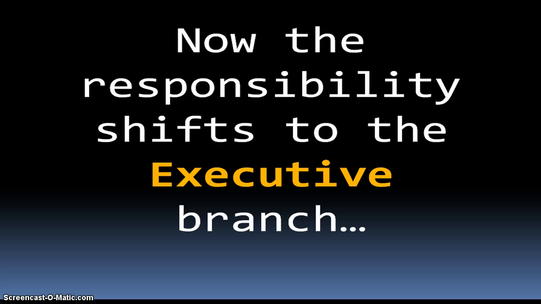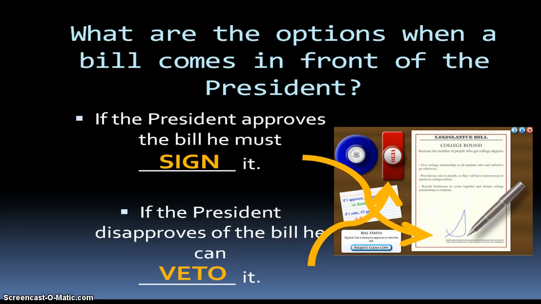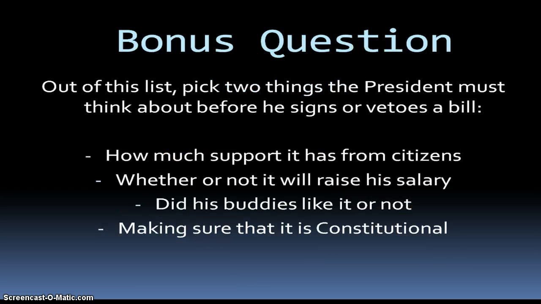Now the responsibility shifts to the executive branch. What are the options when a bill comes in front of the president? If the president approves the bill, he must sign it. And if the president disapproves the bill, he can veto it. Out of this list, pick 2 things the president must think about before he signs or vetoes a bill. How much support it has from citizens, whether or not it will raise his salary, did his buddies like it or not, and making sure that it's constitutional.